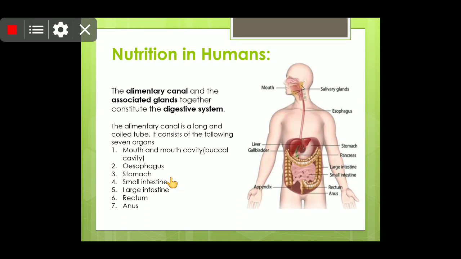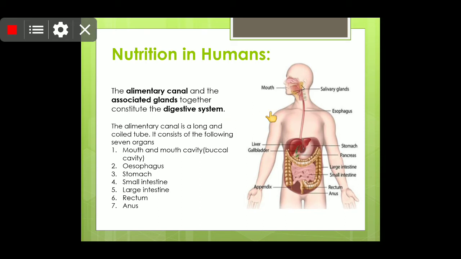So students, I would like to tell you that I'm only going to give you a brief introduction of this, and in detail the human digestive system we are going to study in the next module. So quickly, nutrition in humans: as you know, human beings are omnivores, and the mode of nutrition in us is heterotrophic. We depend on other sources for our food.